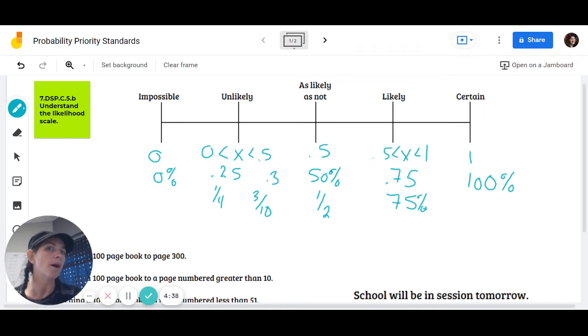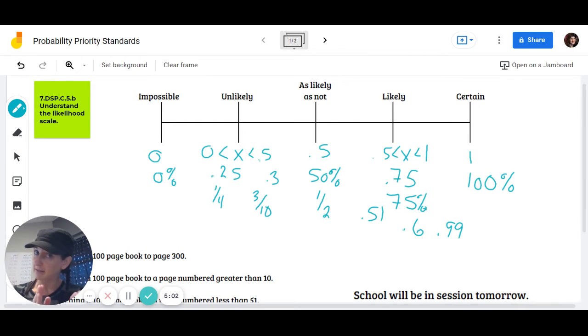But 51% or 0.51 could also be likely. 0.6 is likely. 0.99 still falls in that likely category. So our breakdown for our absolutes: it is impossible, 0. It is certain, 1.